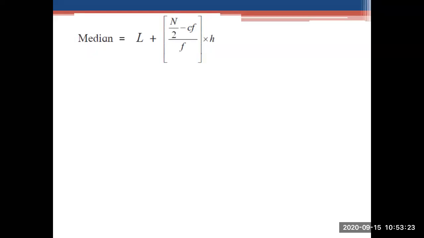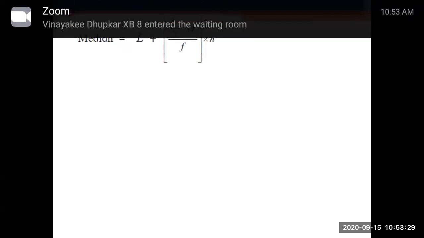CF is the cumulative frequency, F is the frequency, and it is multiplied by H.